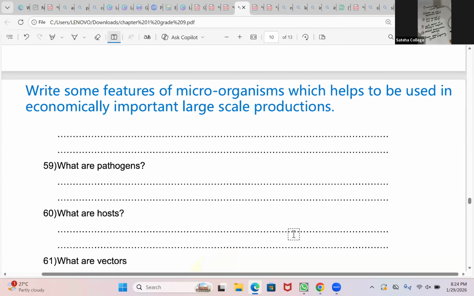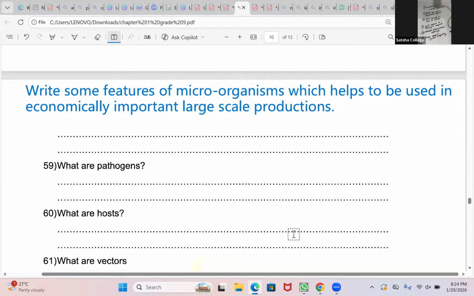One, you can write that we can obtain microorganisms at very low rates or free of charge from the environment. Second, growth rate and reproduction rate are high. Am I the only one talking? Can't you all talk? Third, a small amount of energy is required.